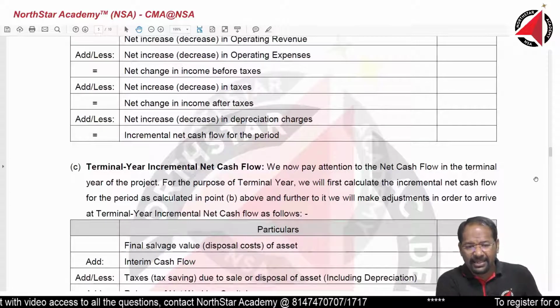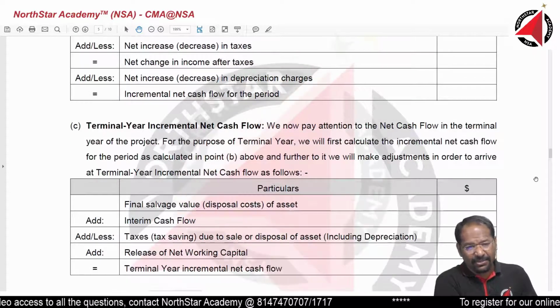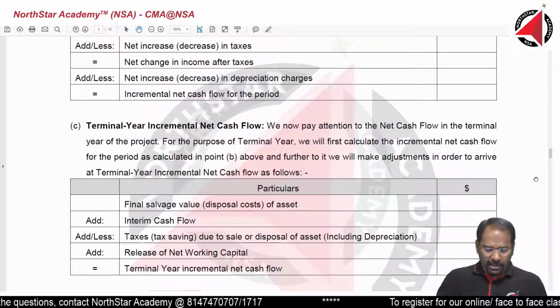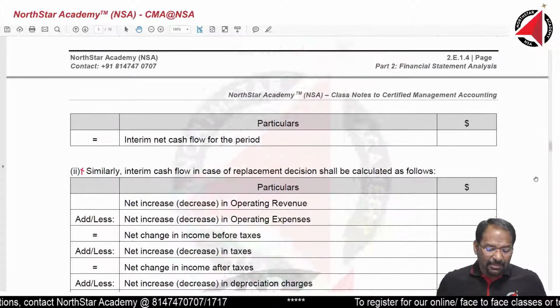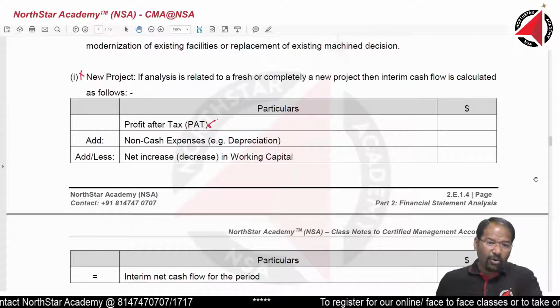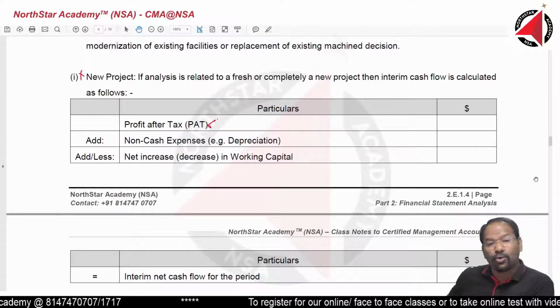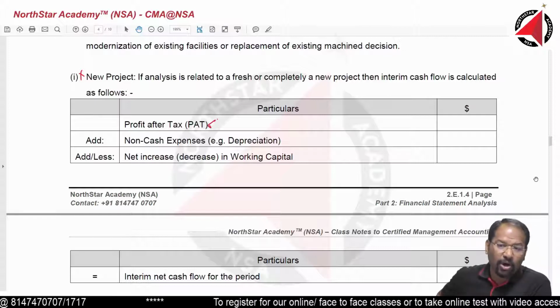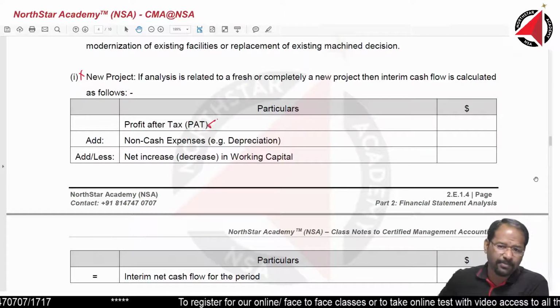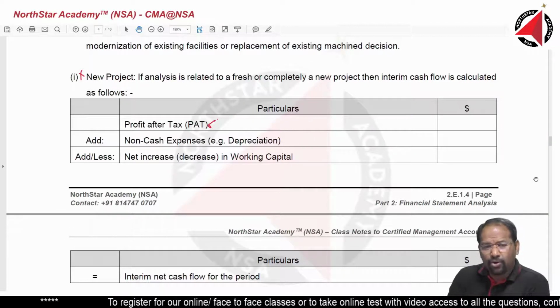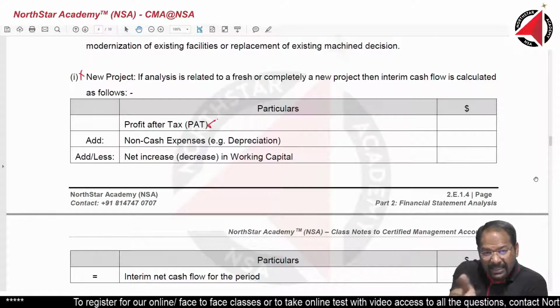Terminal year incremental net cash flow. What is the terminal year? Before I go into this, interim cash flow can be both inflow as well as outflow. So don't think interim cash flow is going to be only outflow or only inflow. It can be both. For example, during the life of the project, are you going to only get money?